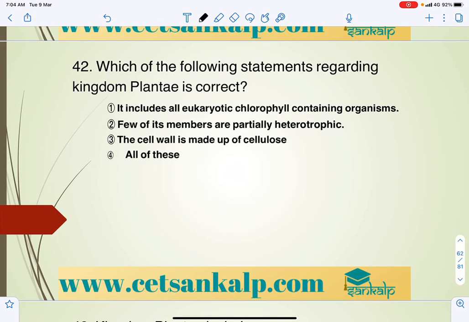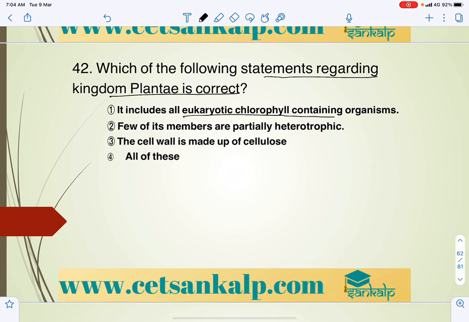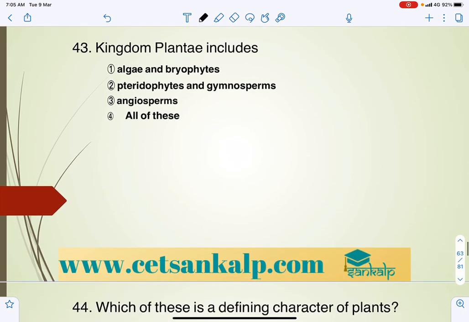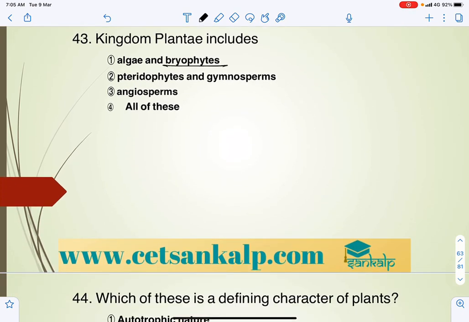Right. For the second question, which of the following statements regarding the kingdom Plantae is incorrect? It includes all eukaryotic chlorophyll containing organisms. That is correct. Few members are partially heterotrophic, that is either parasitic or insectivorous. And cell wall is made up of cellulose. So all of these are correct. Kingdom Plantae includes algae, bryophyte, pteridophyte, gymnosperm and angiosperm. All of these come under kingdom Plantae.